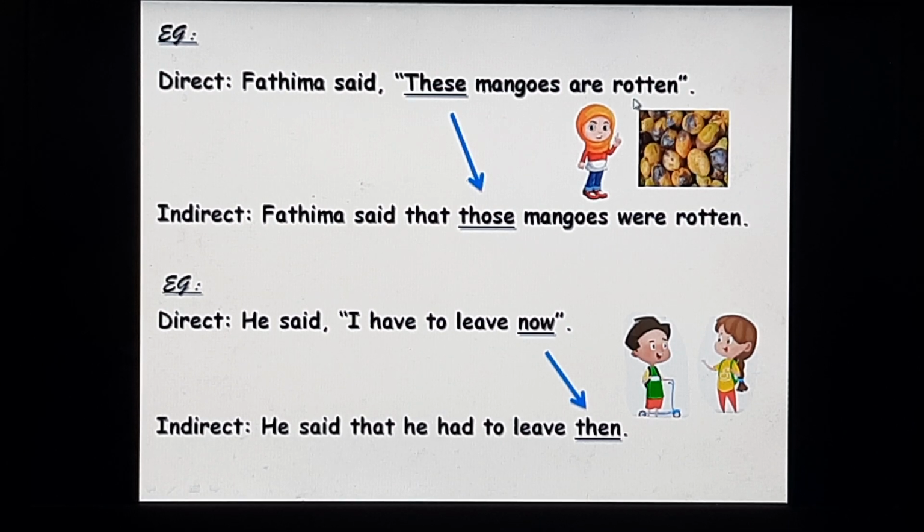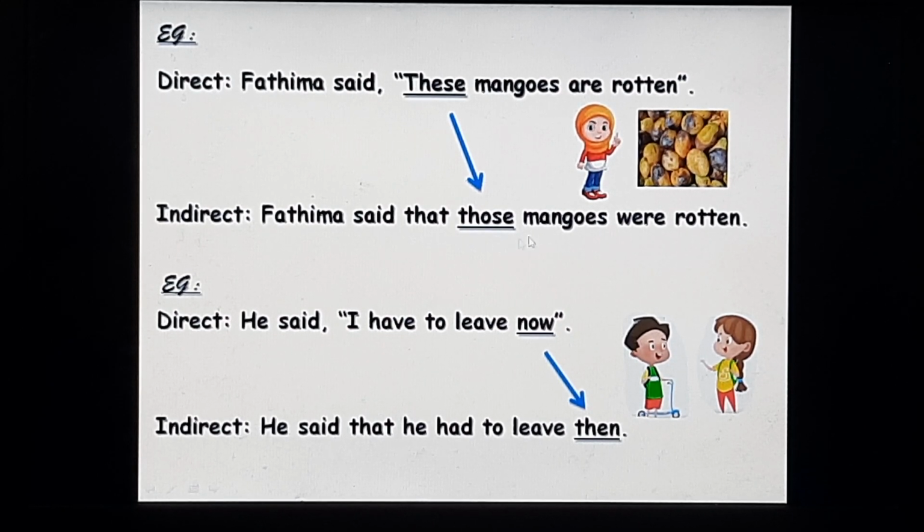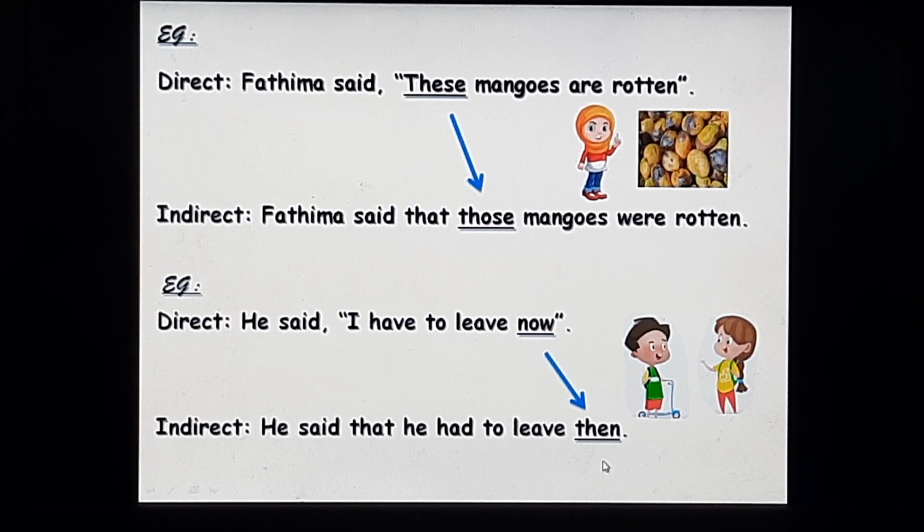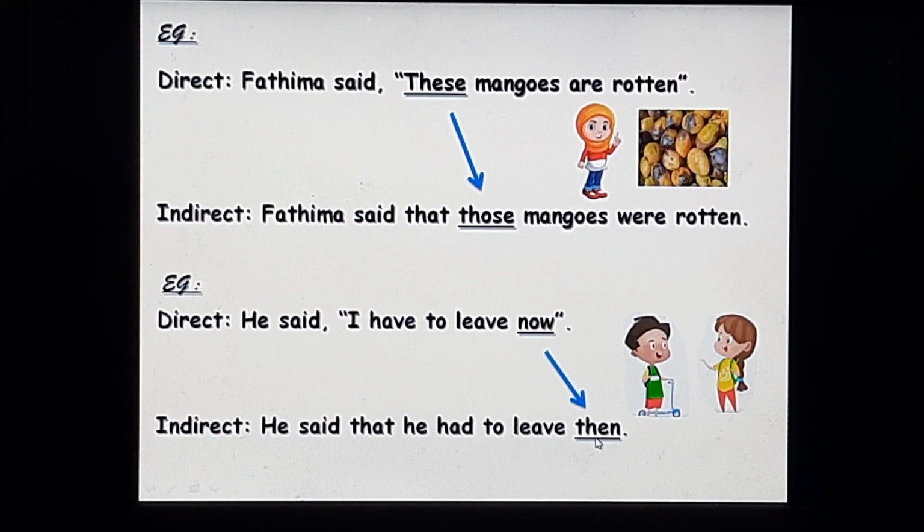Fatima said these mangoes are rotten. These will change into those. Fatima said that those mangoes were rotten. He said, I have to leave now. Now will change into then in the indirect speech. He said that he had to leave then.